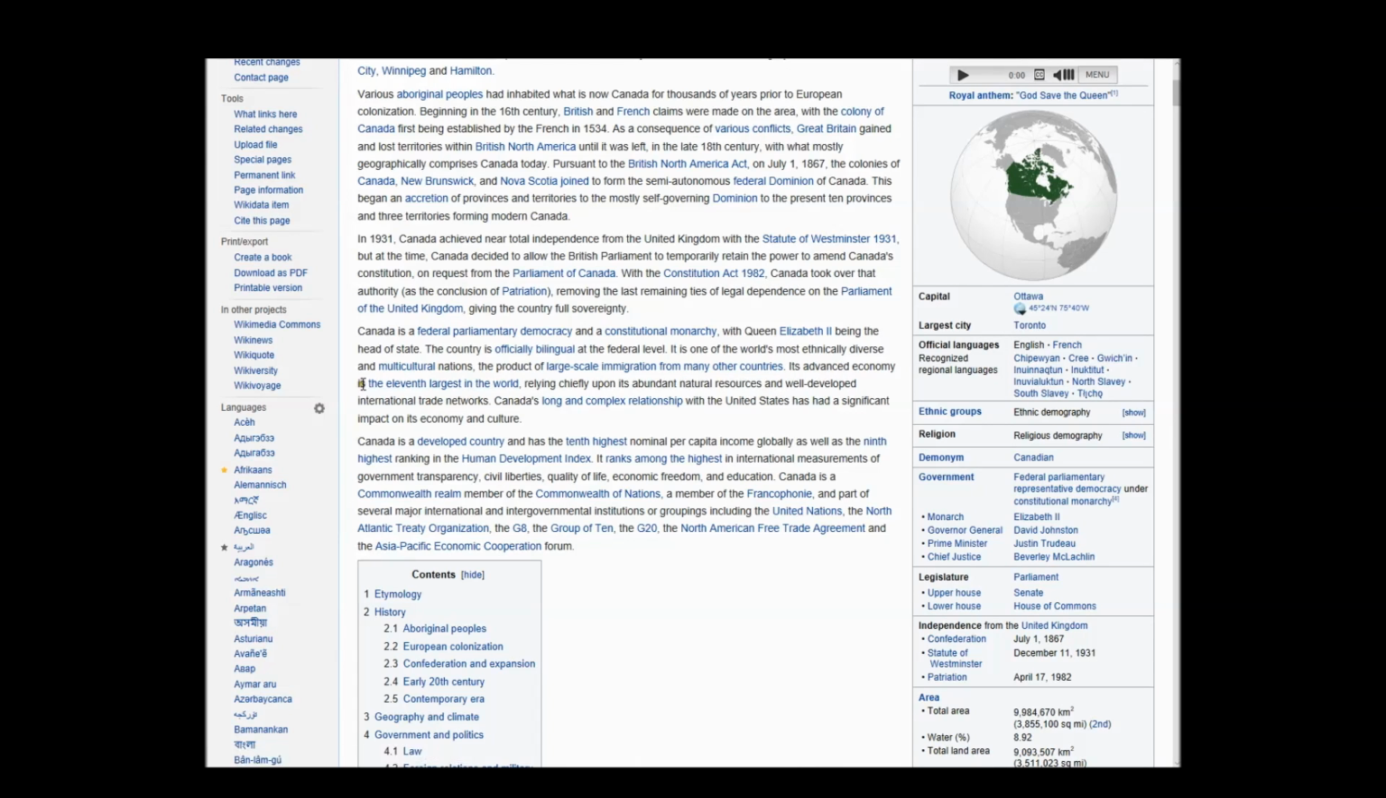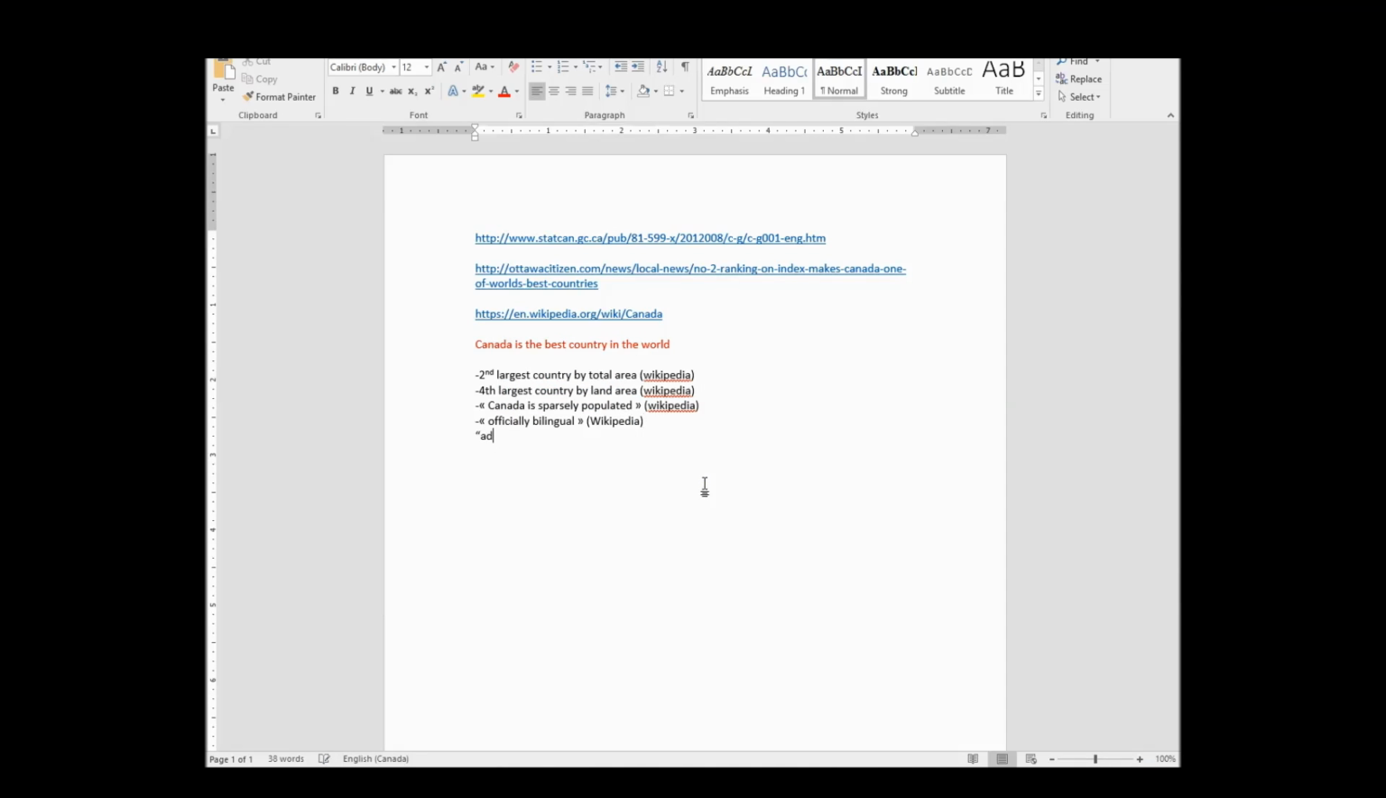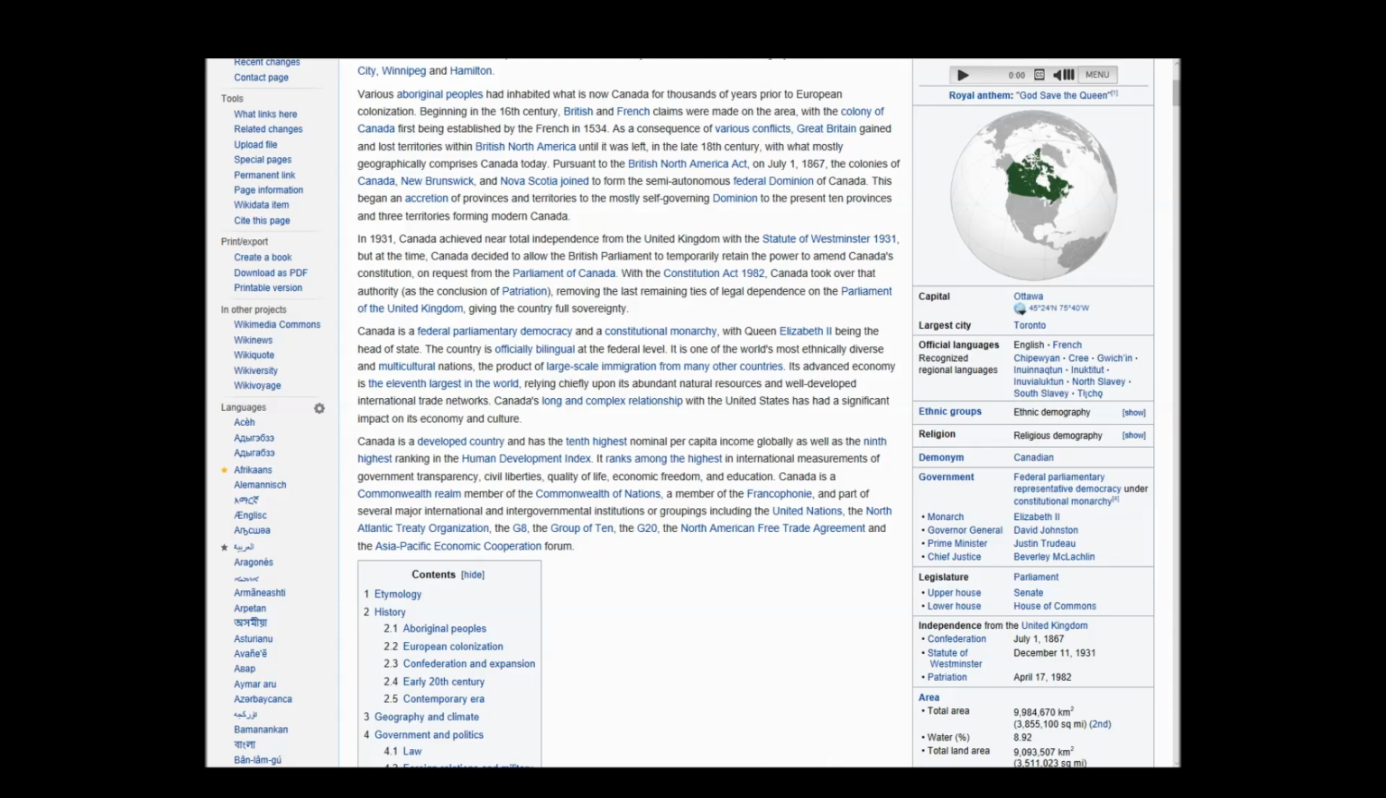So, its advanced economy is the 11th largest in the world. That's an interesting fact. Okay, so advanced economy is the 11th largest in the world, by Wikipedia. Again, another interesting fact. I mean, we might want to say that we're the best country just because we're the 11th in terms of economy. Doesn't necessarily take away from the fact that we're the best. It's just maybe harder to argue. That's okay.